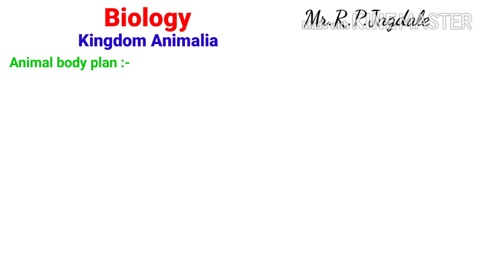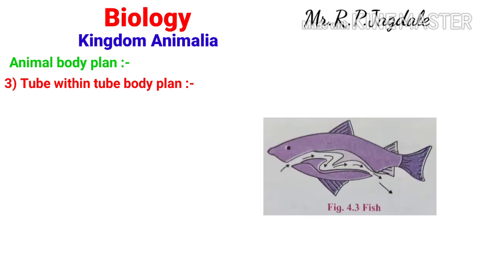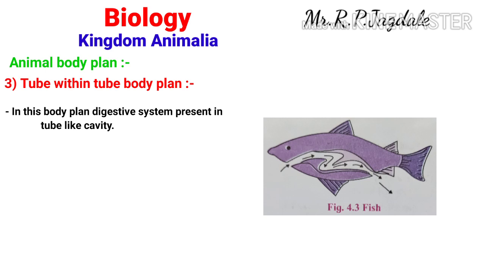And the third is the tube within tube body plan. This is an evolved body plan. The digestive system is present in a tube-like body cavity. That means whatever body cavity is present in the body of the animal is just like a tube.